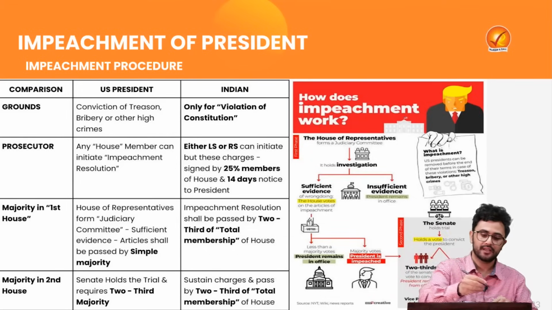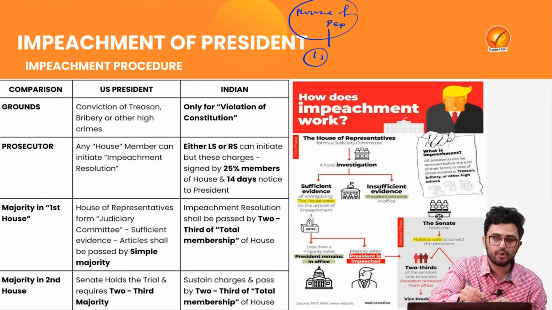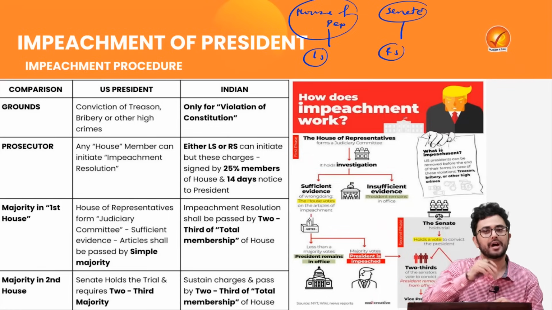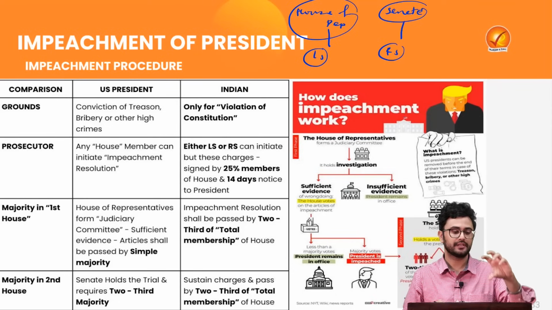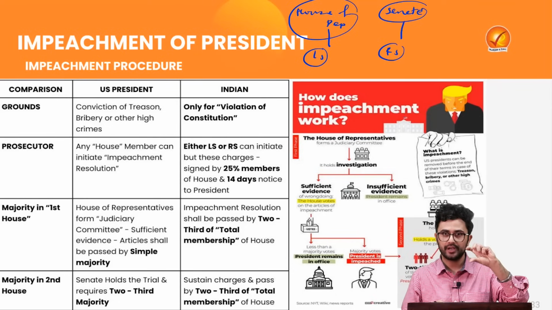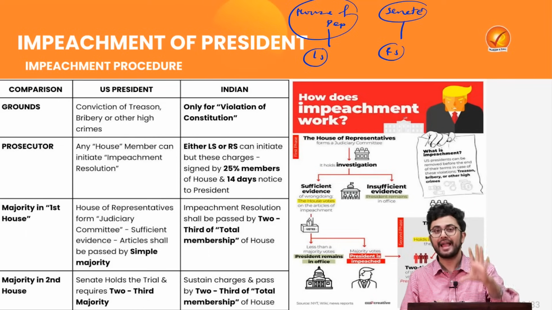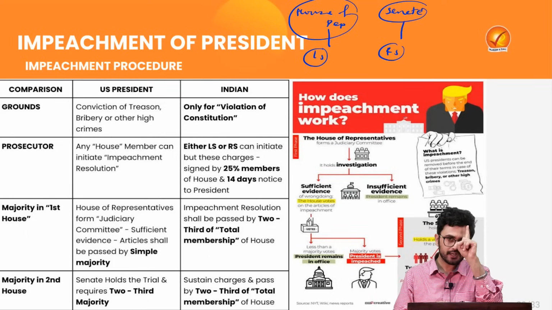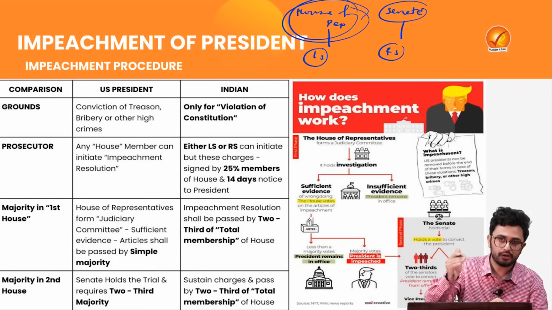So in the US, they have the House of Representatives. We can just say that it is basically the Lok Sabha, directly elected by the people, and they have a Senate. In India, we have the counterpart as the Rajya Sabha. Now, in the US, an impeachment resolution can be initiated by any member, even a single member, but only in the House of Representatives, the lower house.